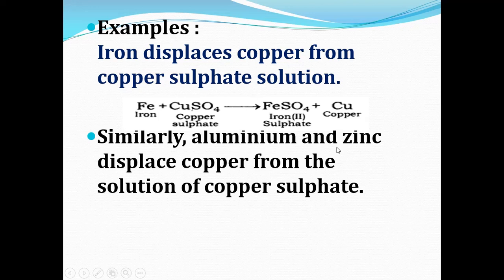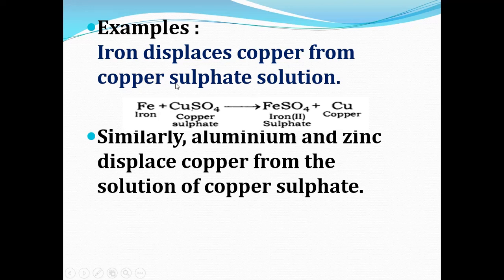Similarly, aluminium and zinc will displace copper from the solution of copper sulfate because aluminium and zinc are also more reactive than copper. Already I told you, a more reactive metal will displace the less reactive metal and form its respective salt, isn't it?